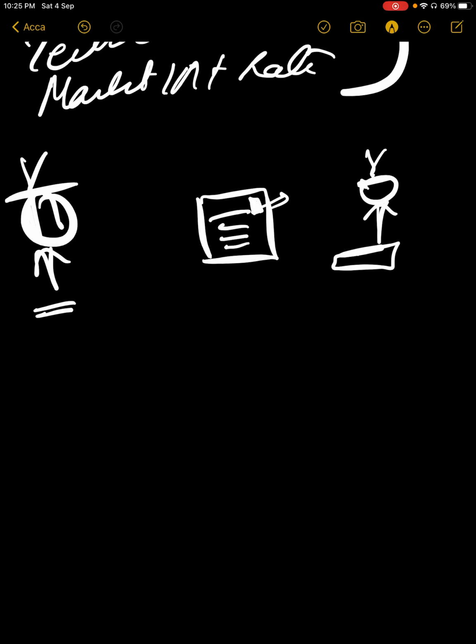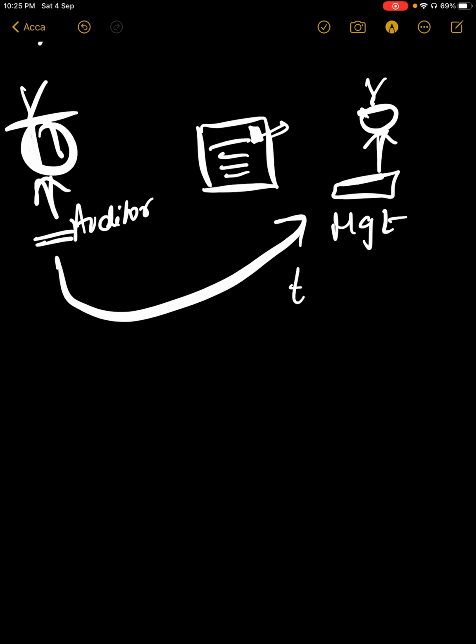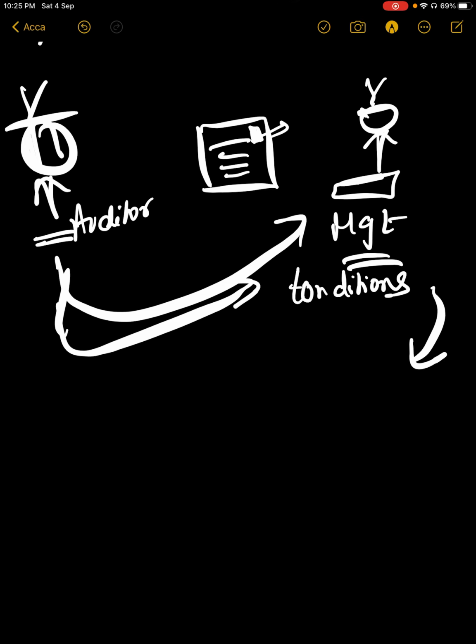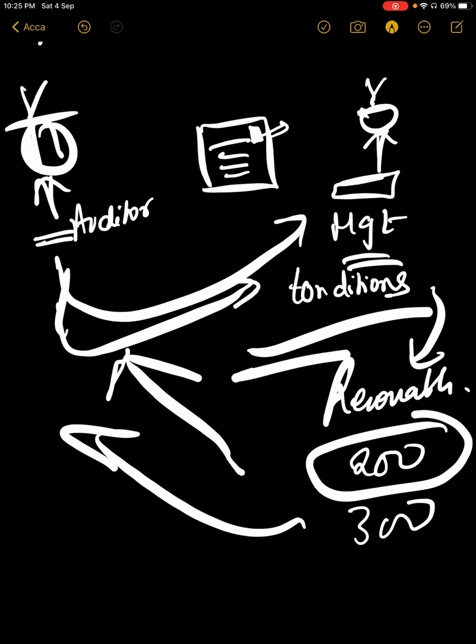How will the auditor judge? The auditor depends on the management to tell him if there are impairment conditions. Now the management is telling yes, there are impairment conditions. The auditor is dependent again on management because management will decide what the recoverable amount is. If it says only 200 is the impairment, the auditor has to take this amount. If it says 300, the auditor has to take this amount. So there's a lot of judgment involved here, and that is why the auditor has to be very vigilant in this case.